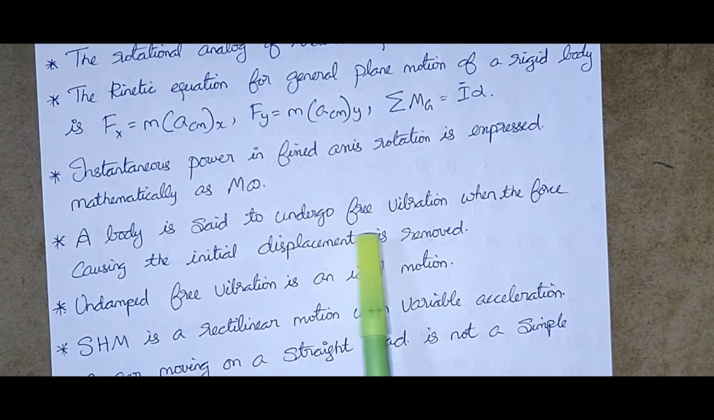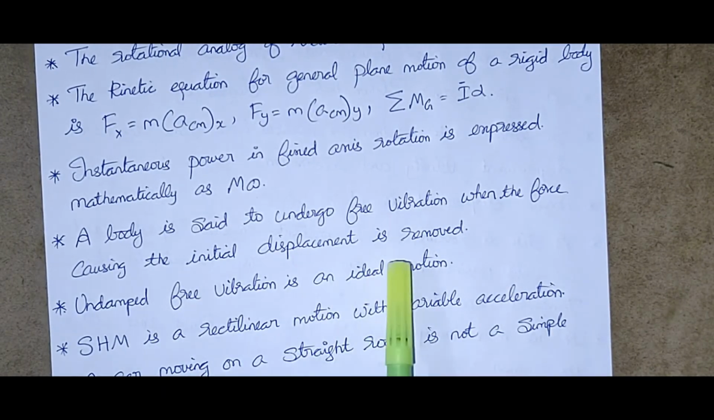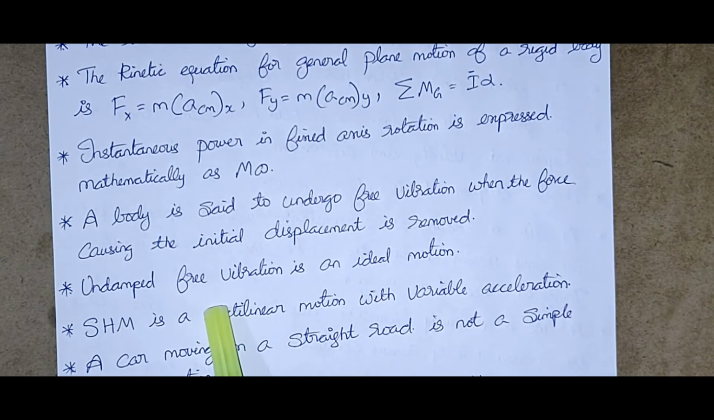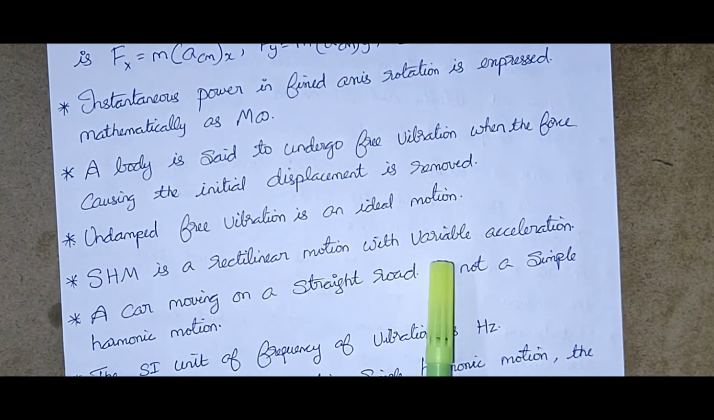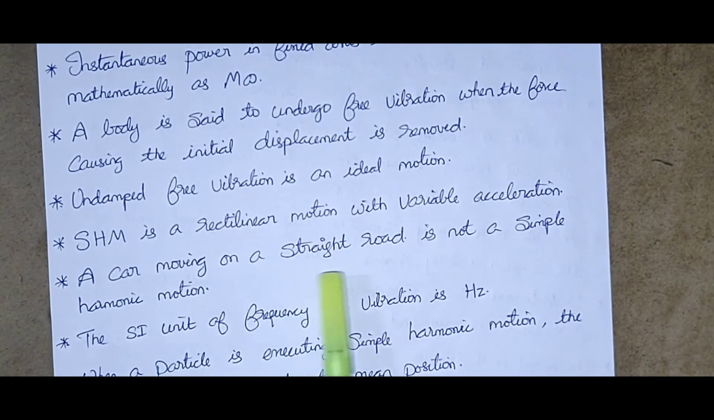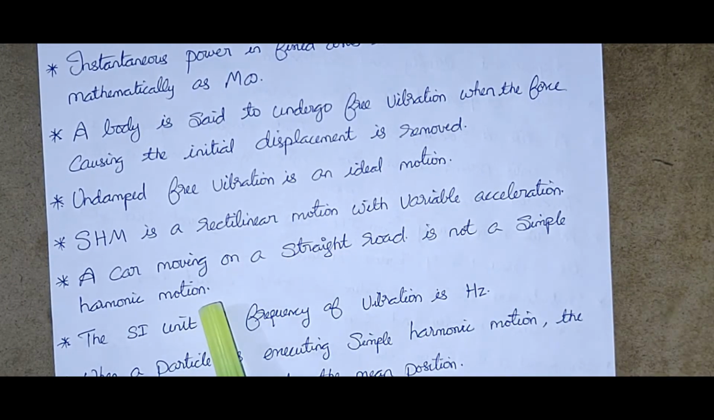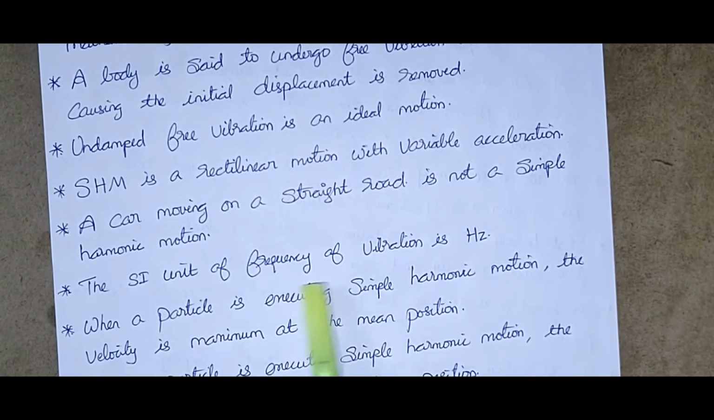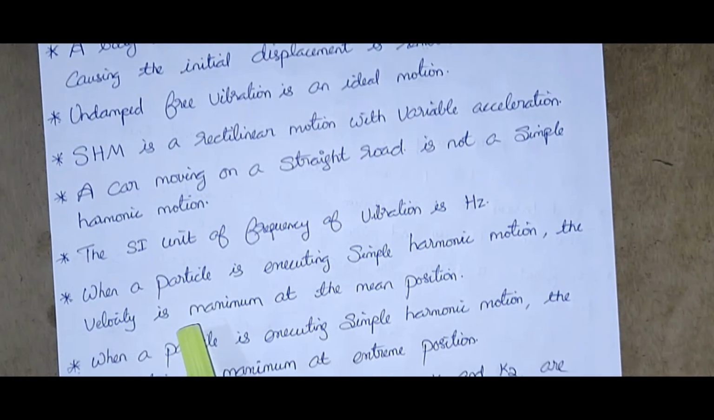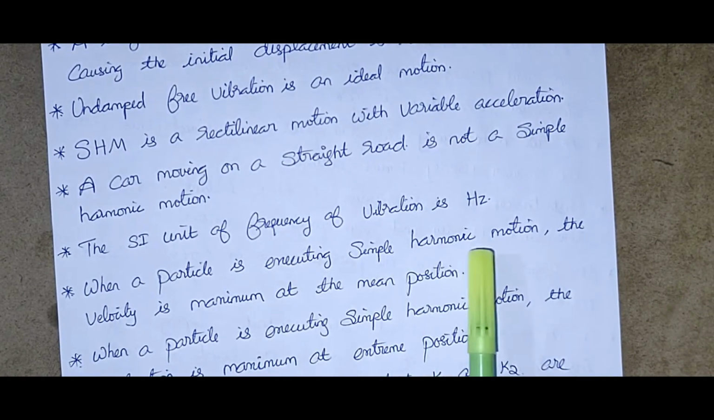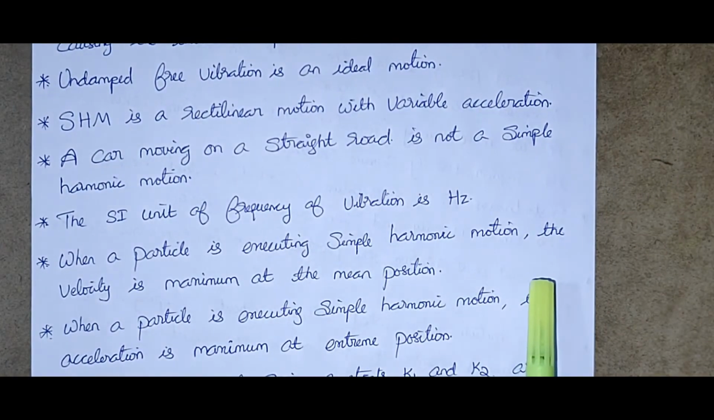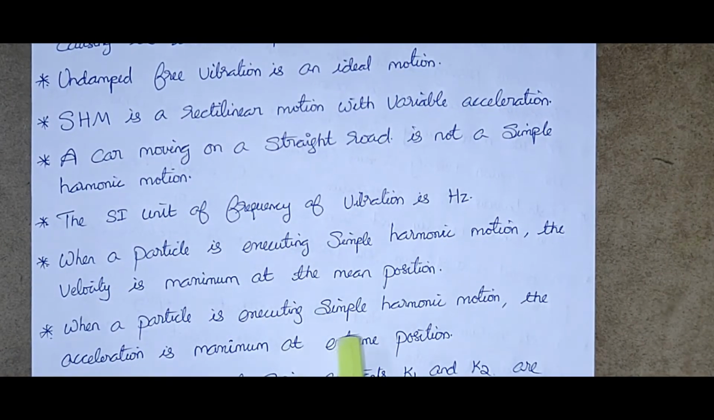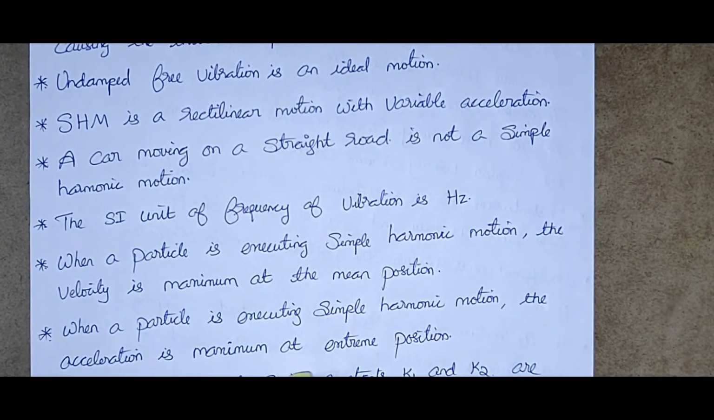A body is said to undergo free vibration when the force causing the initial displacement is removed. Undamped free vibration is an ideal motion. Simple harmonic motion is a rectilinear motion with variable acceleration. A car moving on a straight road is not a simple harmonic motion. The SI unit of frequency of vibration is hertz. When a particle is executing simple harmonic motion, the velocity is maximum at the mean position. When a particle is executing simple harmonic motion, the acceleration is maximum at the extreme position.